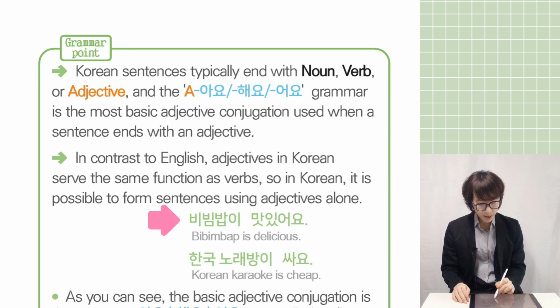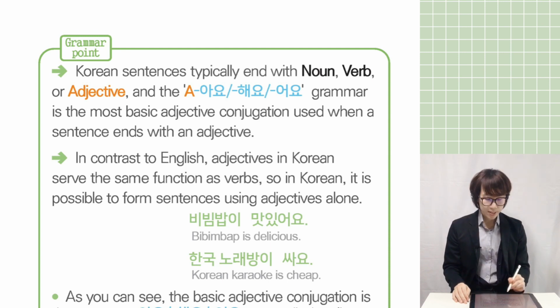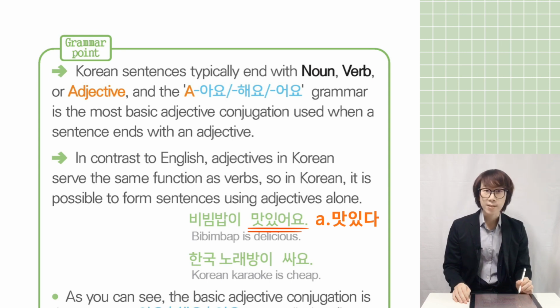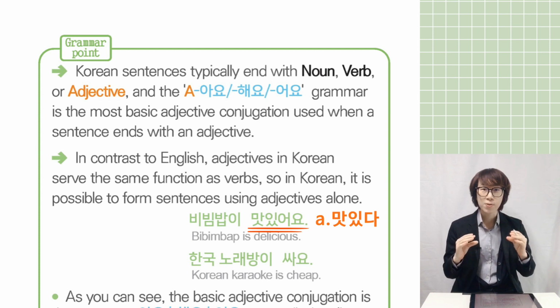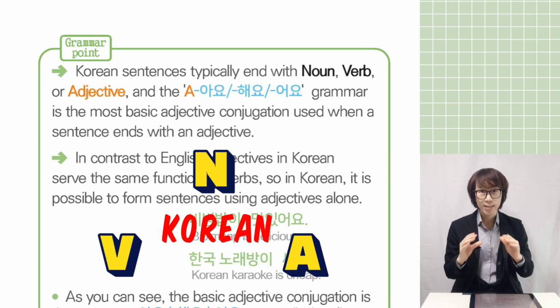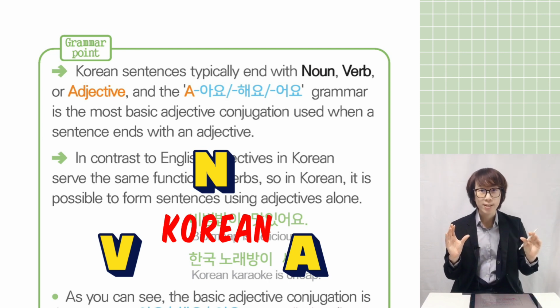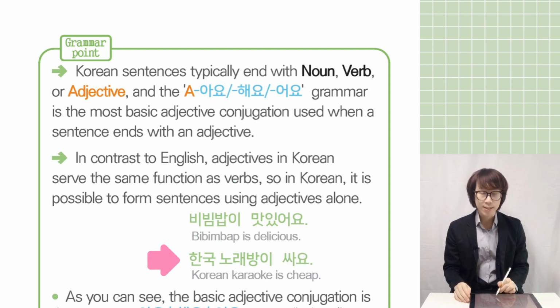Example, can you see here? 비빔밥이 맛있어요. Bibimbap is delicious. 맛있어요, original verb is 맛있다, and 맛있다 is an adjective. There is no verb, but this sentence is correct. If you say this in English, "bibimbap delicious," there is no verb, so this sentence is wrong, but in Korean, this is okay. So I told you, in the Korean language, a sentence consists of a noun, and then a verb or adjective can make a sentence.